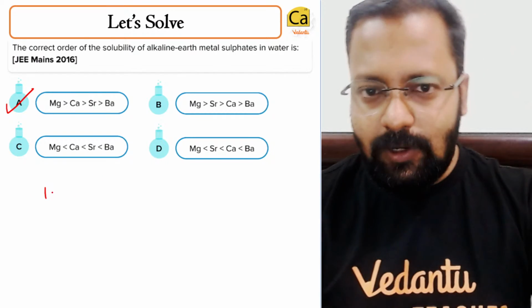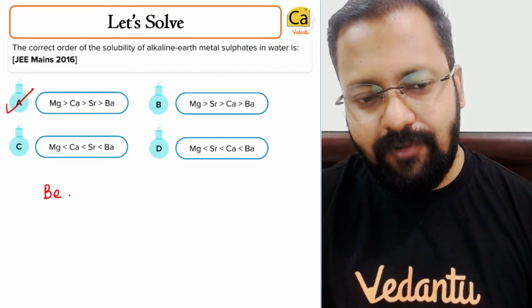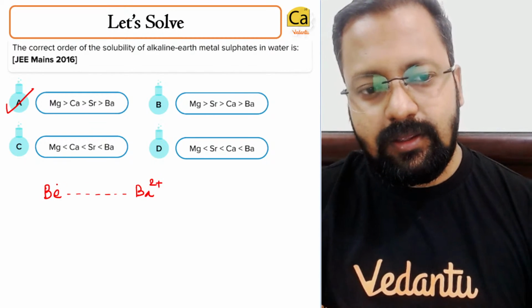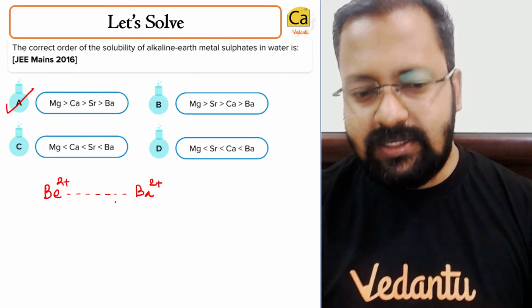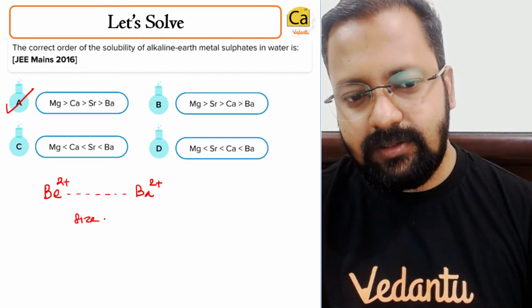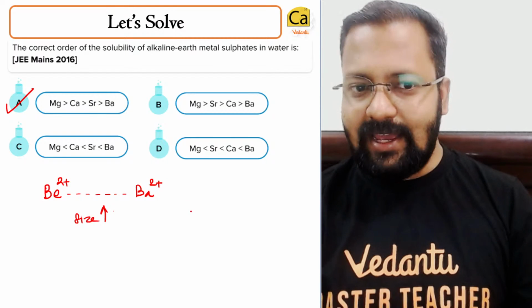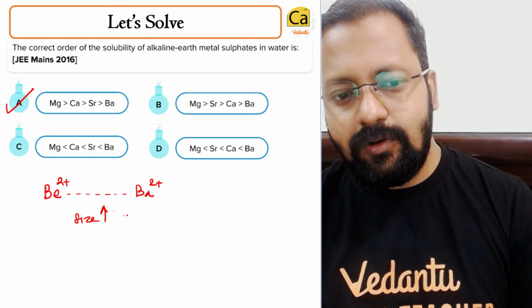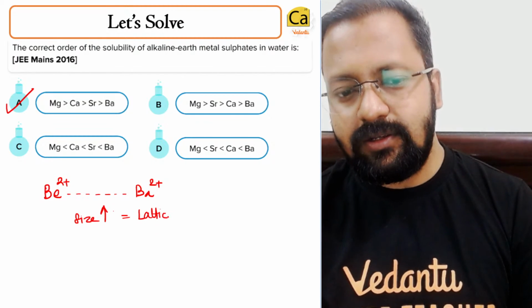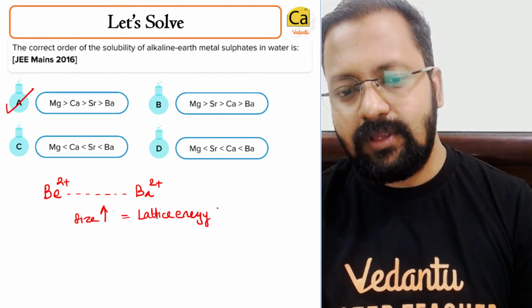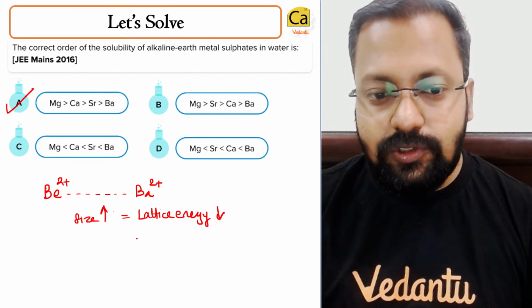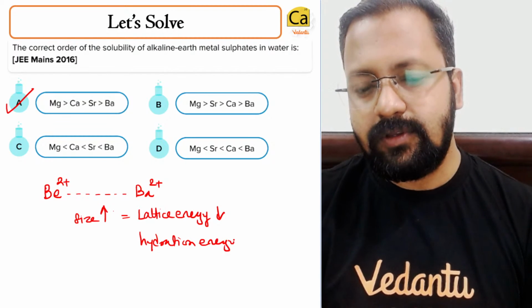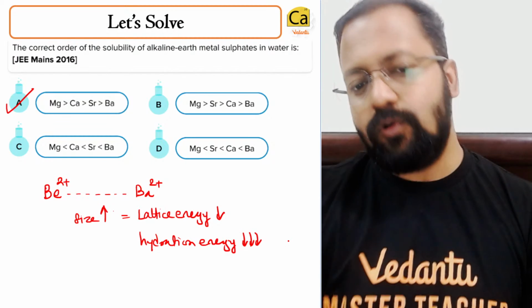Remember, as you go down the group, from beryllium to barium, the size increases. So your lattice energy decreases, but also your hydration energy decreases even more.